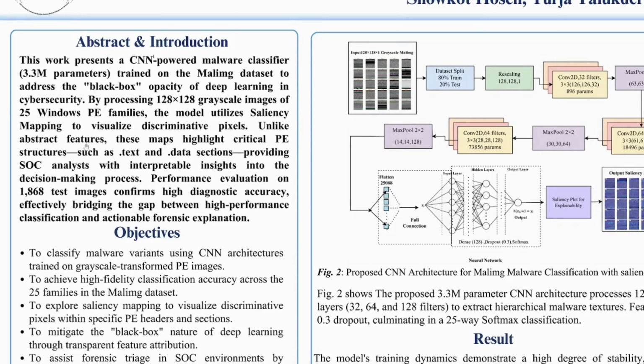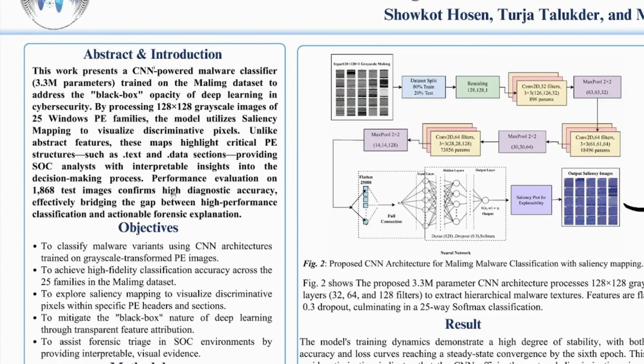To bridge this gap, we trained a 3.3 million parameter CNN on the Malimg dataset using 128 by 128 grayscale PE images across 25 Windows malware families. We then applied Saliency Mapping to visualize discriminative regions corresponding to PE structures such as .text and .data sections. This transforms a detect-only model into an evidence-backed forensic tool.